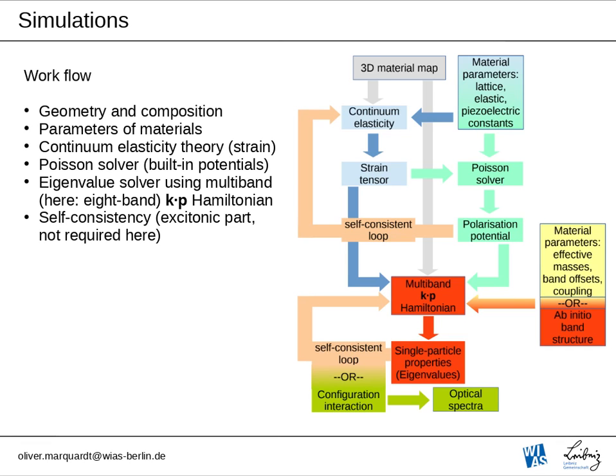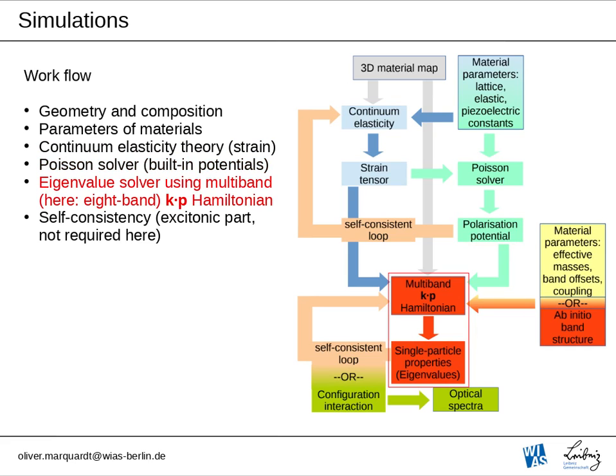Now that's the workflow of a typical simulation within our code. So we basically start by setting up a 3D material map that contains all information on the geometry and the composition of the system. We add all the material parameters like lattice and elastic constants, but also piezoelectric constants, and in the next step we compute the elastic properties of the system using continuum elasticity theory. Once we know the strain, we can switch on a Poisson solver and compute the built-in electrostatic potentials, in this case the polarization potentials.